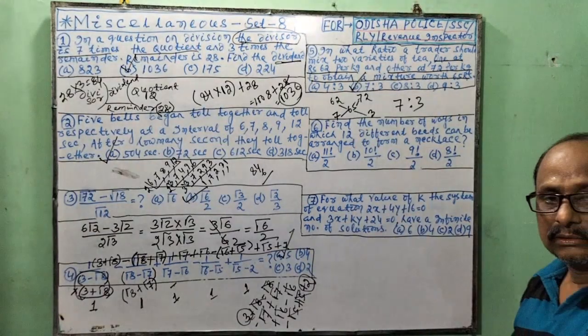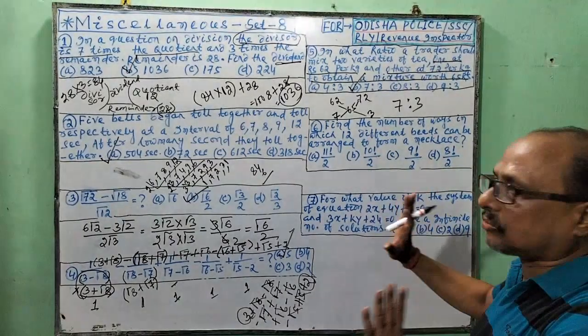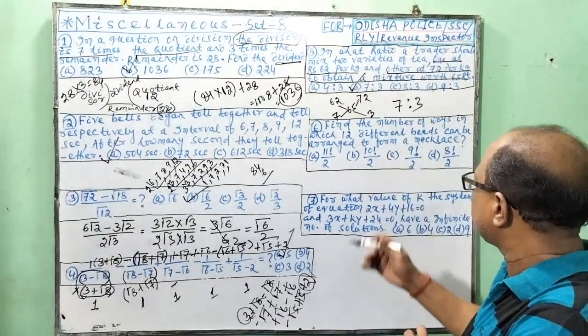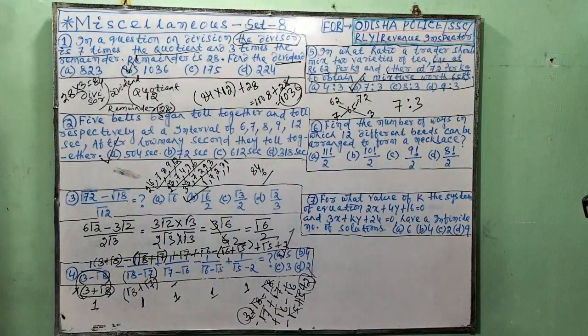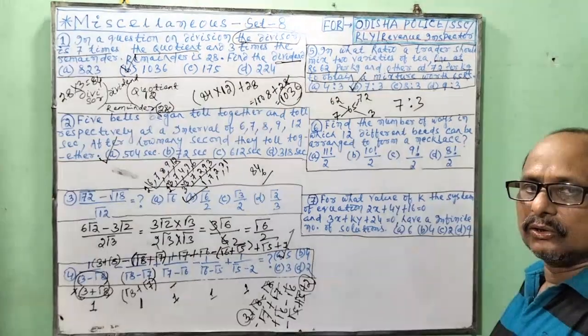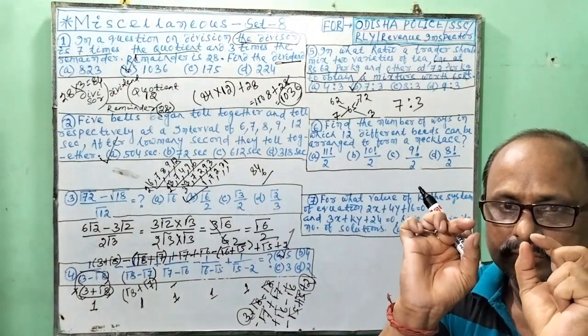Allegation mixture. When we learn allegation mixture, I will tell something about it. So, find the number of ways in which 12 different beads can be arranged to form a necklace. When we form a necklace, we use beads.